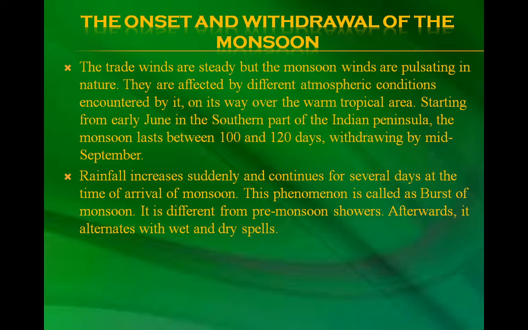The onset and the withdrawal of the monsoon. The trade winds are steady, with the monsoon winds being pulsating in nature. They are affected by different atmospheric conditions encountered on its way over the warm tropical area. Starting from early June in the southern part of the Indian peninsula, the monsoon lasts between 100 to 120 days, withdrawing by mid-September. Rainfall increases suddenly and continues for several days at the time of arrival of the monsoon. This phenomenon is called the burst of monsoon. It is different from pre-monsoon showers.